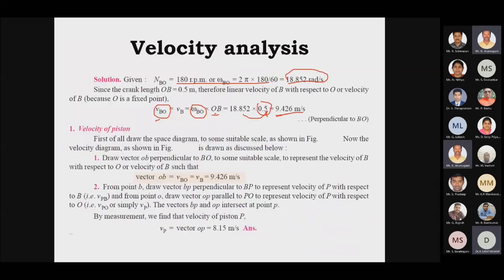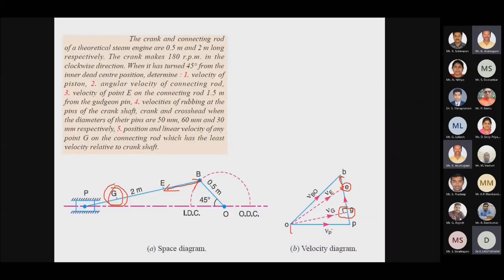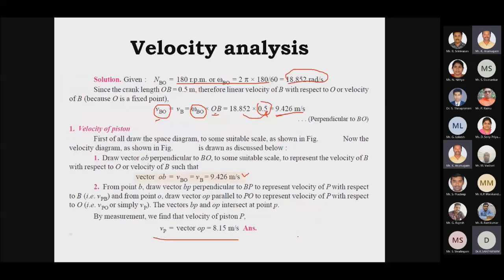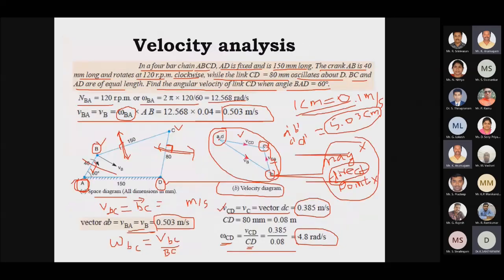Right. So this is the value of the velocity of B and the velocity of the piston, which is nothing but the horizontal distance we measured in the velocity diagram. Right. So these are our simple mechanisms.